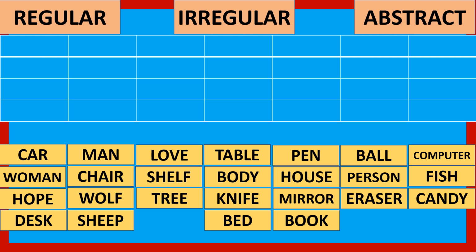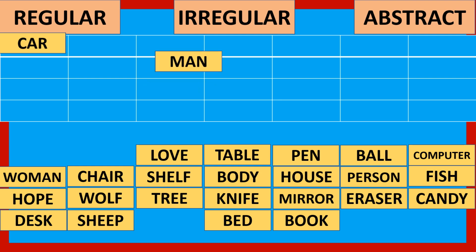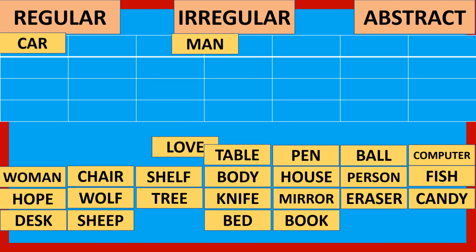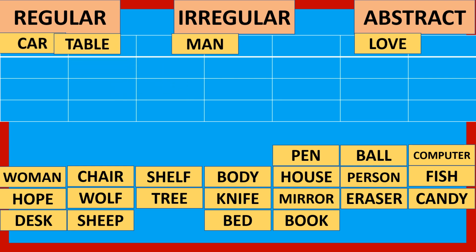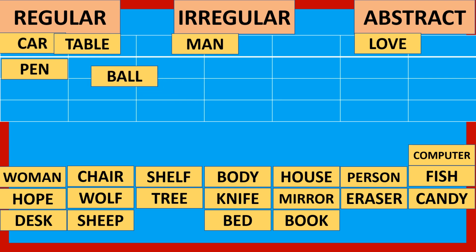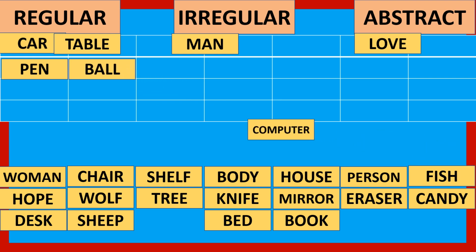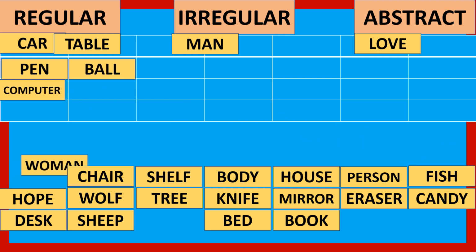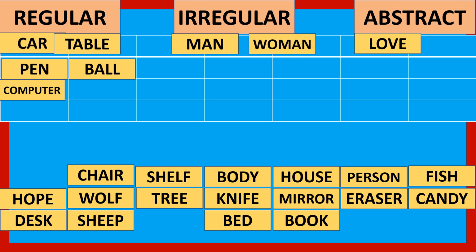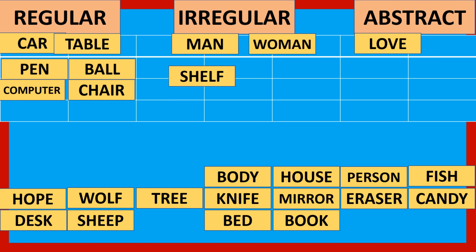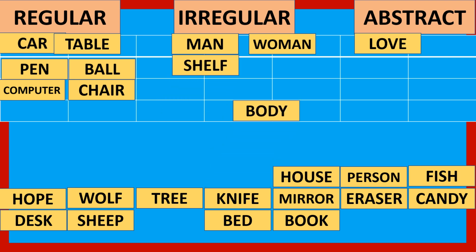For irregular, we have number one, car, man, irregular, love, abstract, table, regular, pen, regular, ball, regular, computer, regular, woman, irregular, chair, regular, shelf, irregular, body,